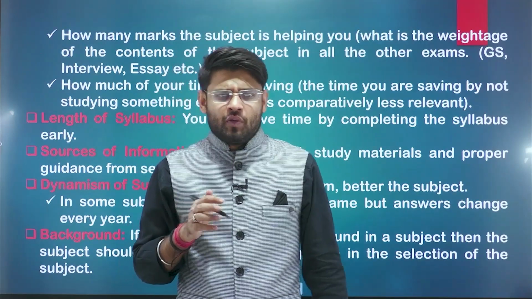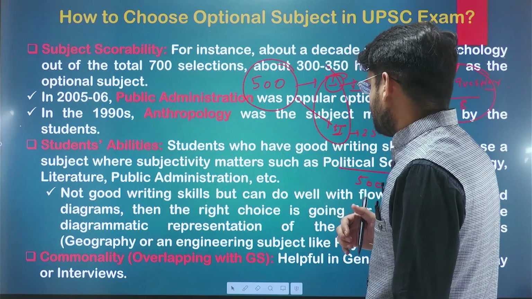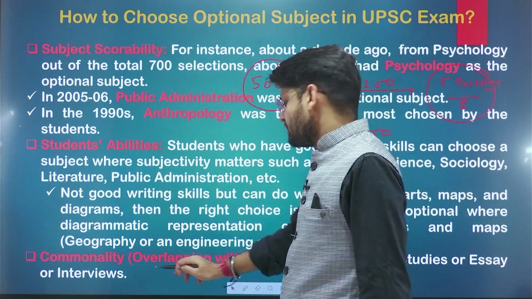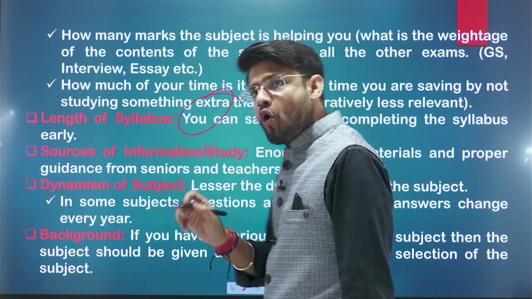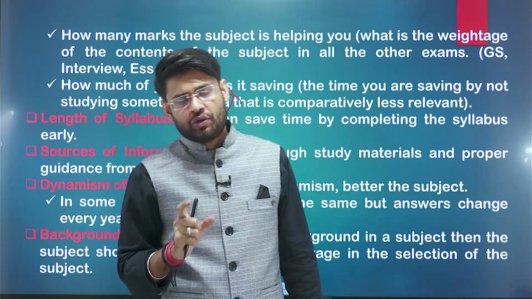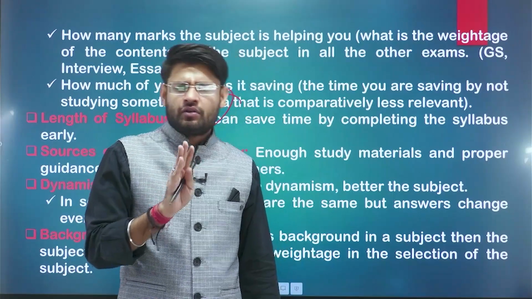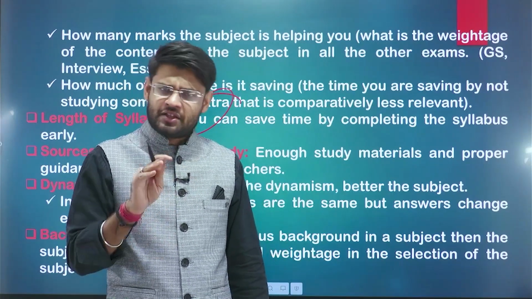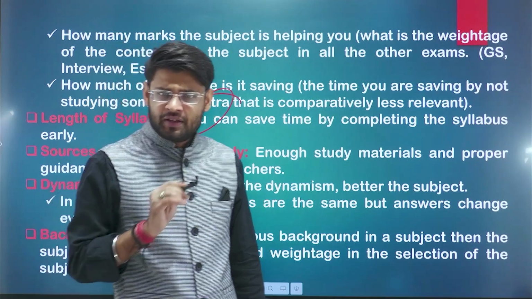Now, we'll also learn, I've already discussed this overlapping with GS and the length of the syllabus. On an average, we used to teach for 3 months. For optional, 3 to 3.5 months is more than enough for your UPSC preparation, right?